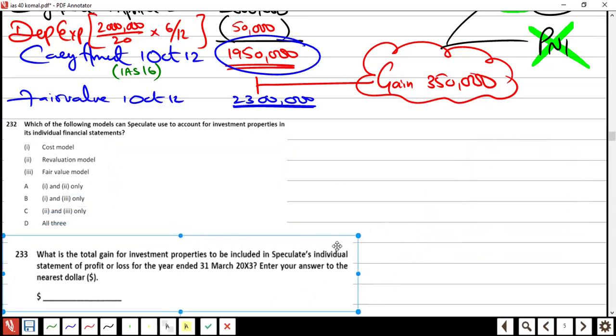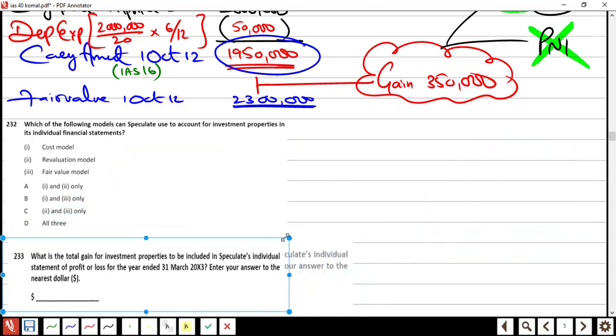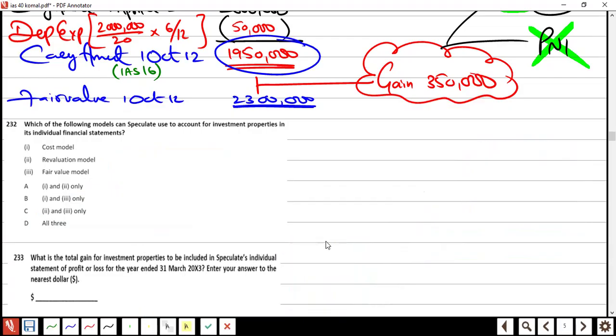IAS 40, not 16. The cost model and the fair value model. This is IAS 40. 1 and 3, I guess B. Investment property. If it were IAS 16, then 1 and 2: cost and revaluation. Am I right? Okay, this is a very easy one. Any confusion? No. Very good.